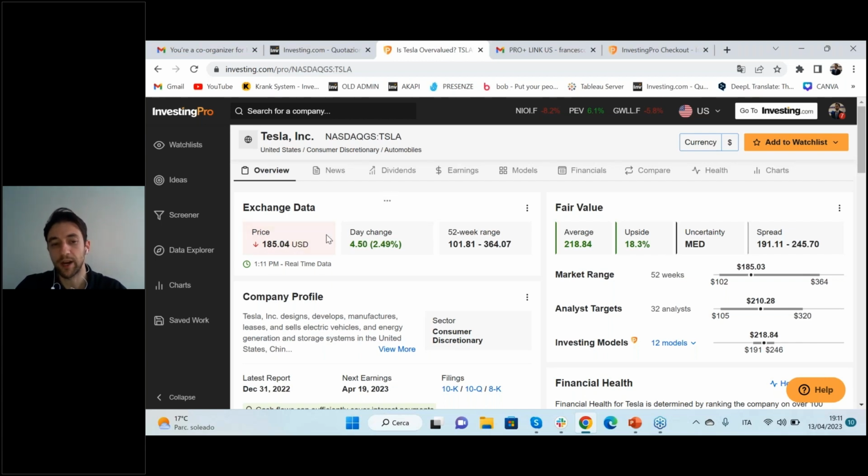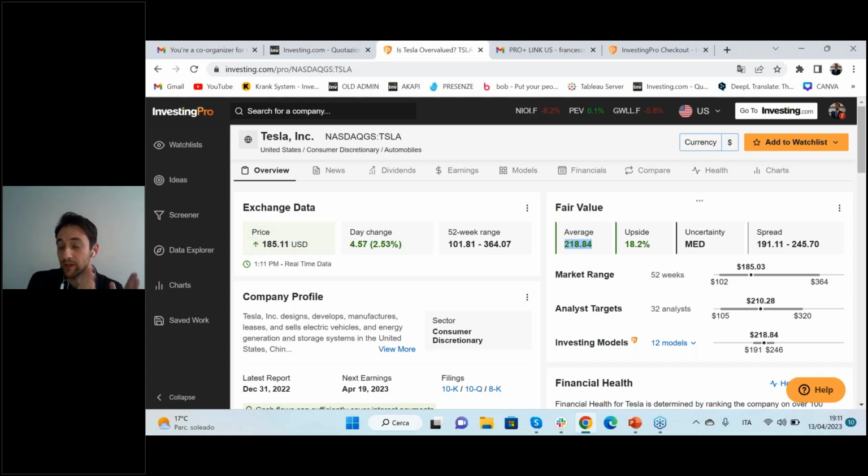Here we have a screenshot, and it's very simple to understand. In the left part we have the stock price, the actual stock price. So now Tesla is worth $185 per share. Okay, perfect, thanks, Zabra. But in this case, we understand that using 12 different mathematical methods, we don't need to spend time calculating the fair value of Tesla. We don't need to do this because we have it all ready here. It's all prepared. We don't need to do anything.